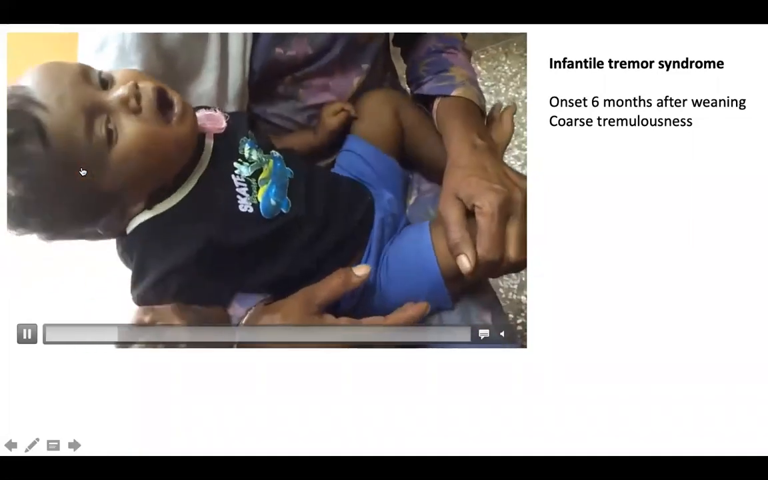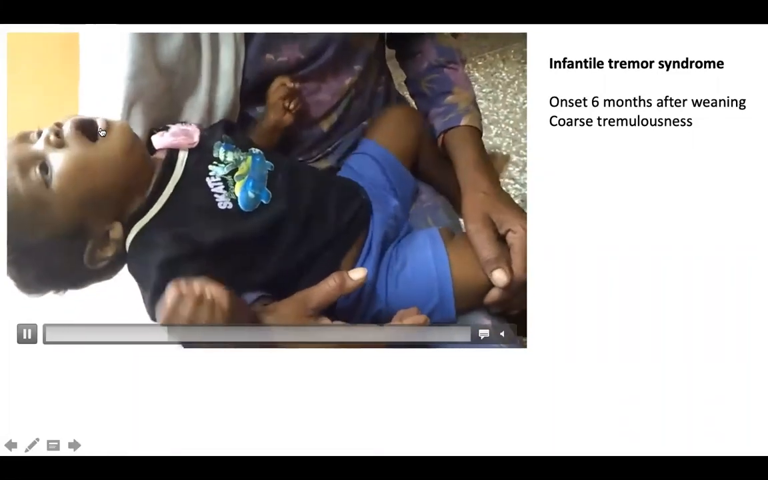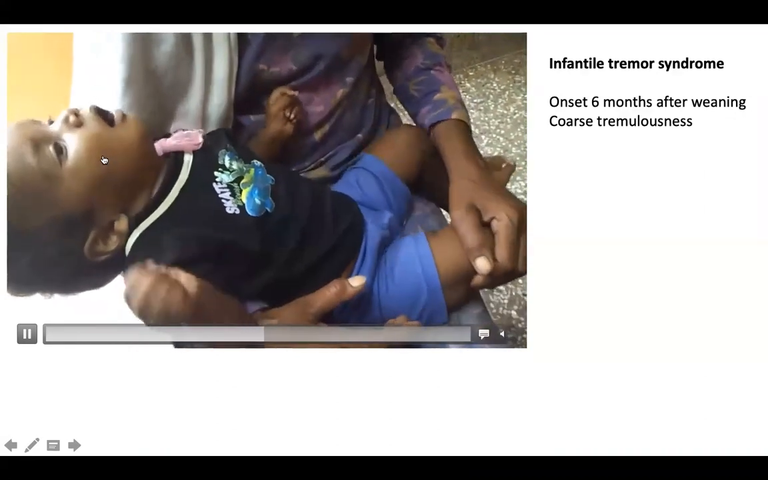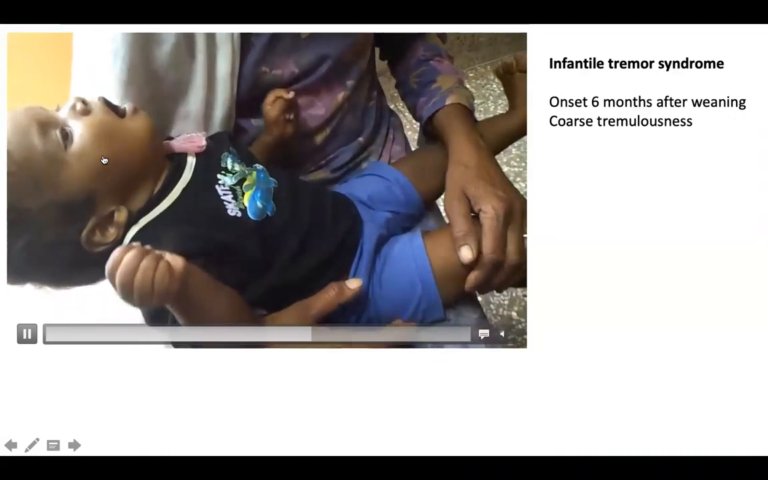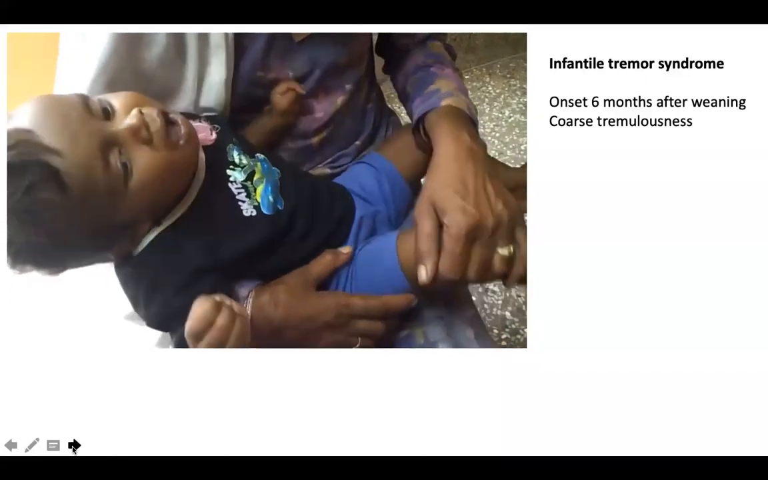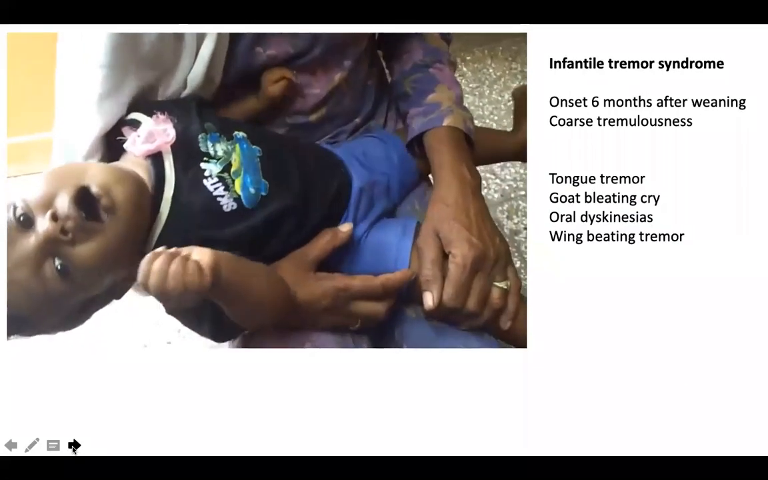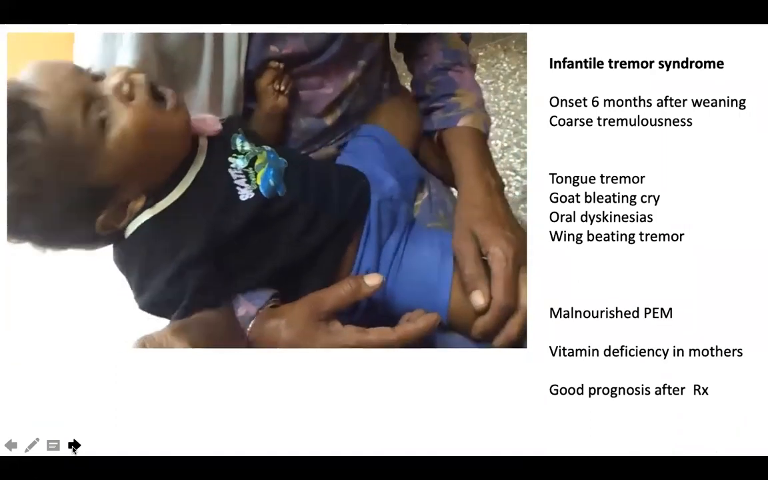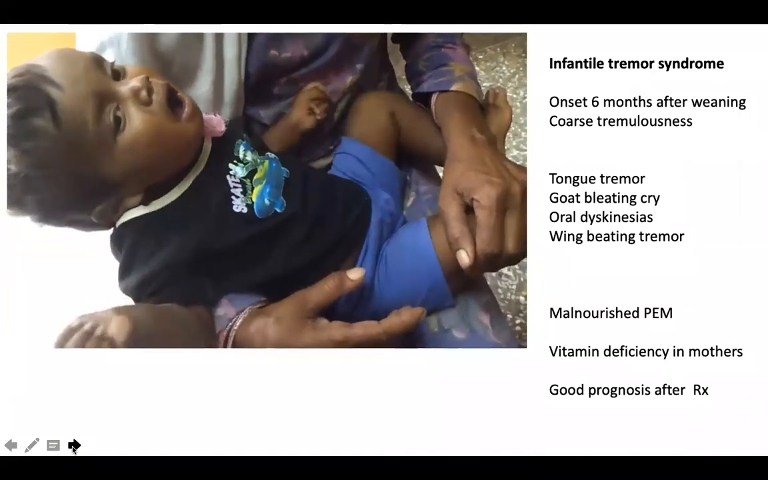The tremors are coarse and can involve the tongue. It can produce a characteristic cry known as a goat bleating cry, and you can have a wing-beating, bird-like tremor as well, okay? So this is your infantile tremor syndrome with a tongue tremor, goat bleating cry, wing-beating tremor, etc. It has a good prognosis after giving vitamin B12.